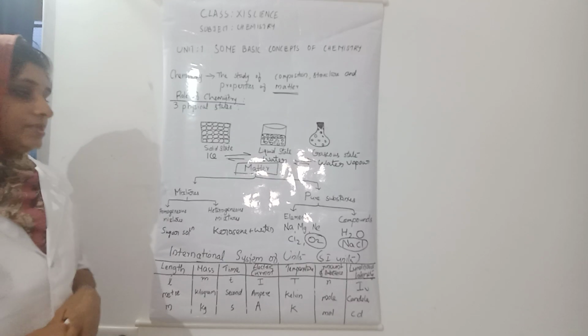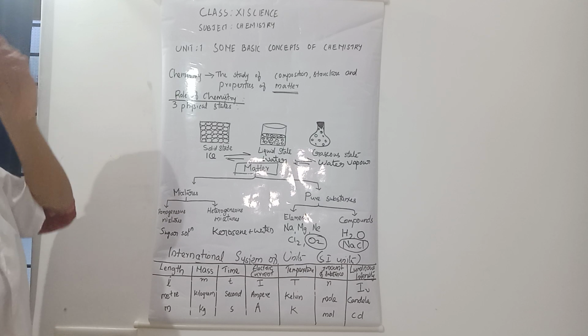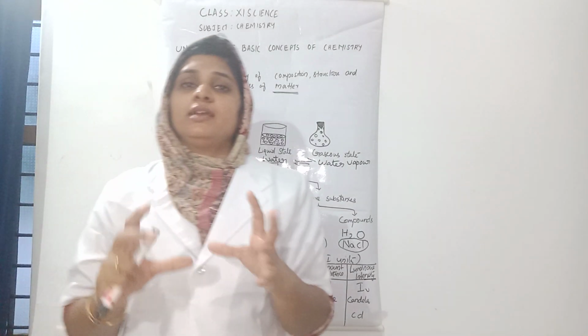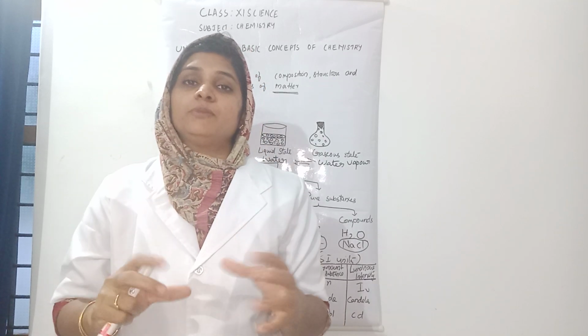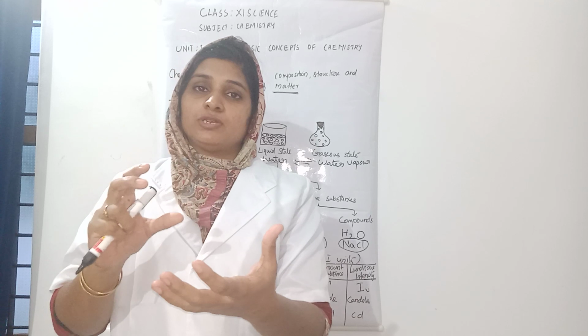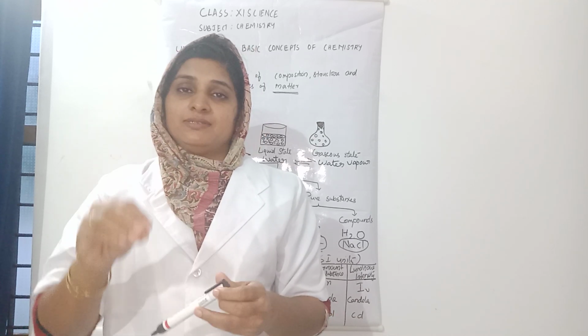Okay, next we are going to see physical and chemical properties. Physical properties means observable properties. When we measure such properties, it will not change the identity of the substance.